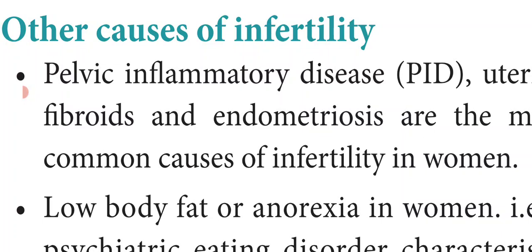Then undescended testes and swollen veins. The testis is not properly descended into the scrotum. Swollen veins in the scrotum or testis are called varicocele.